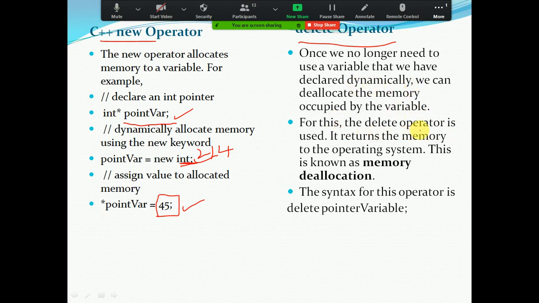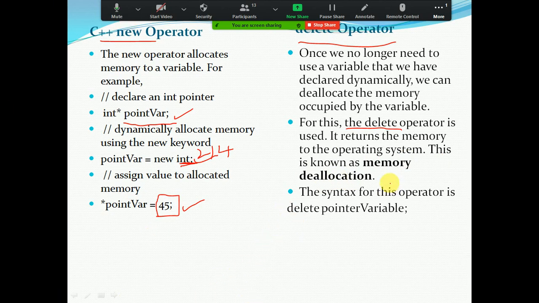For this, the delete operator is used. In order to destroy the object of your program, we need the delete operator. It returns the deleted memory to the operating system. This is known as memory deallocation.